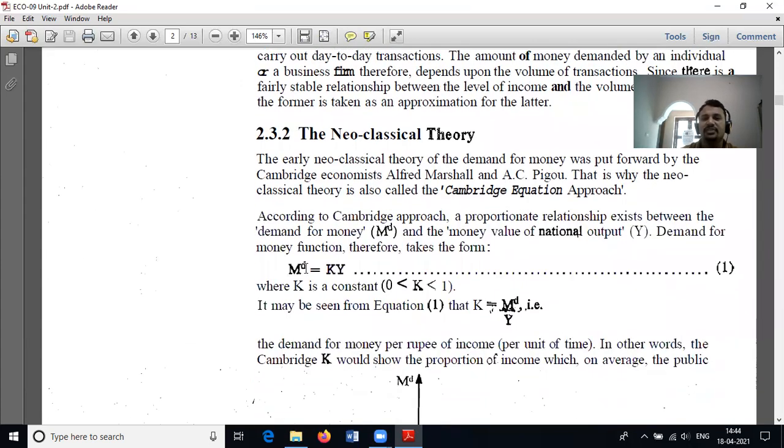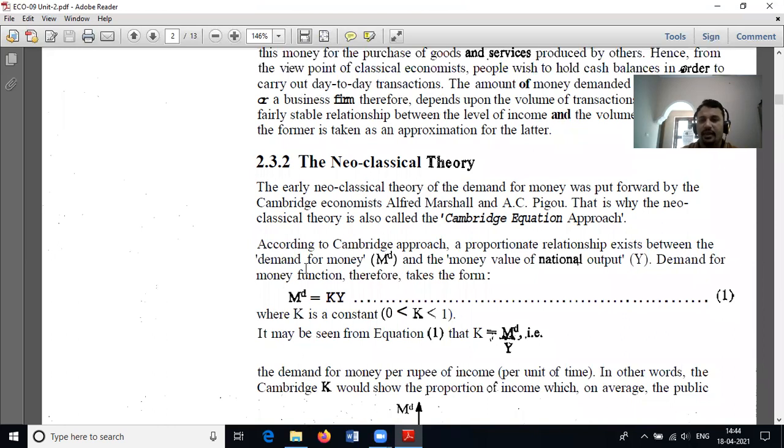The next theory is the neoclassical theory, propounded by Alfred Marshall and A.C. Pigou. They are called Cambridge economists, so this theory is called the Cambridge equation approach. According to this theory, a proportionate relationship exists between the demand for money and the money value of national output.